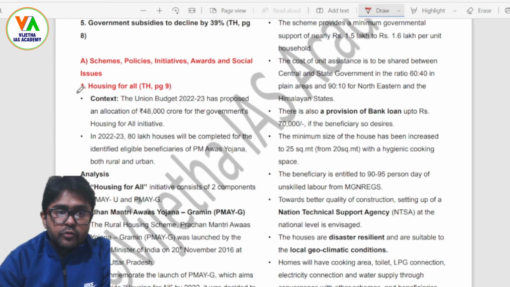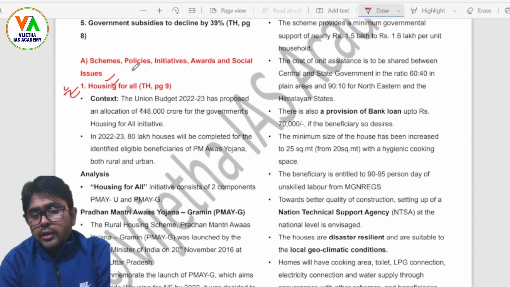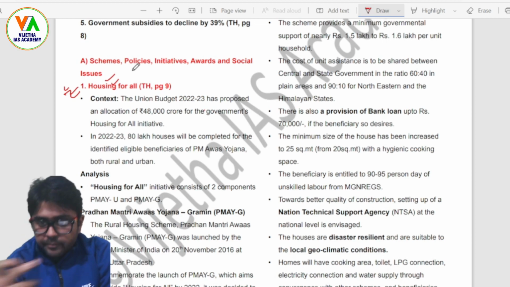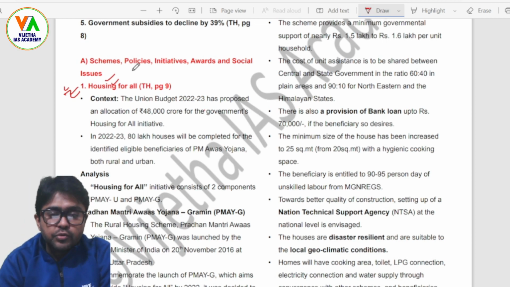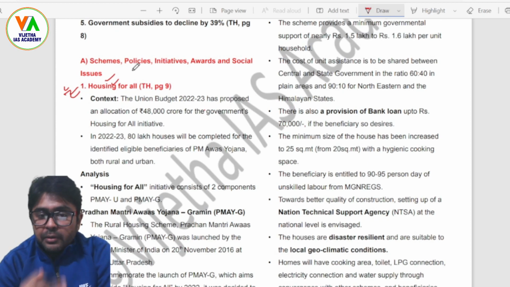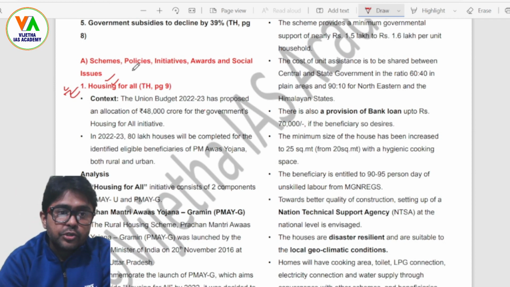This is what we have to look into in this context, and let's see the relevance of the scheme, what is the structure, who all are the beneficiaries, and what sort of objectives it is going to give to the people in India. Is it just for housing? Has the government of India intended to supply benefits to the people, or does it have some other aspects as well? This is what we have to look into.